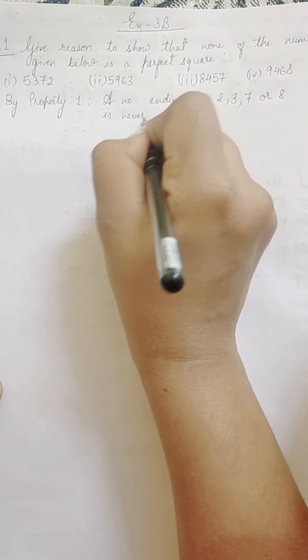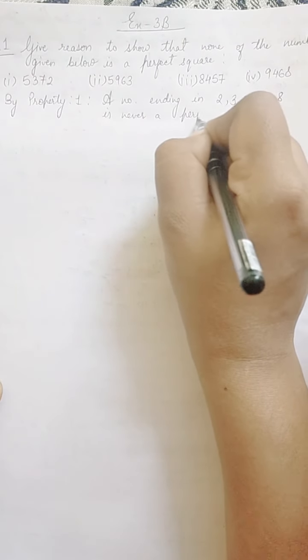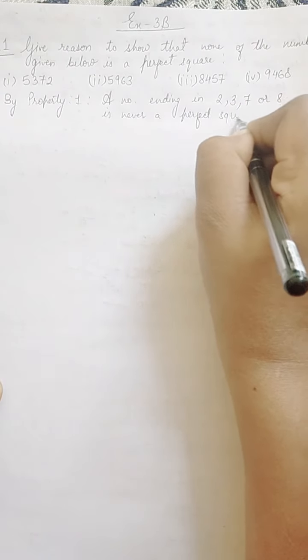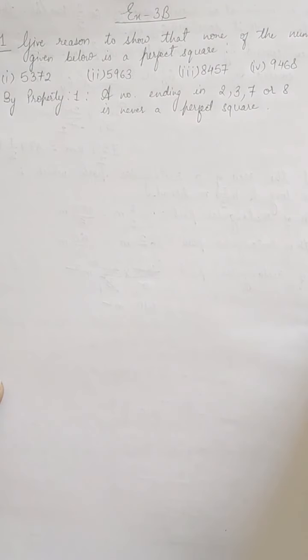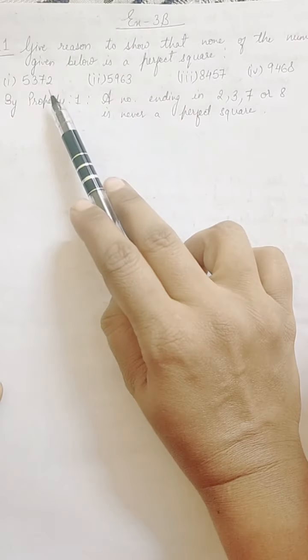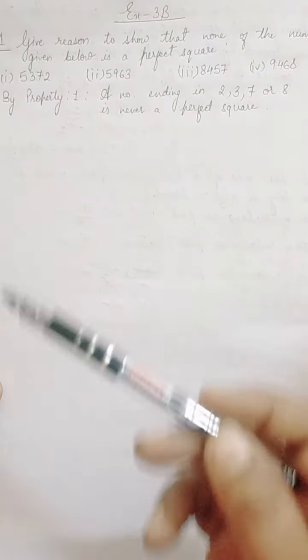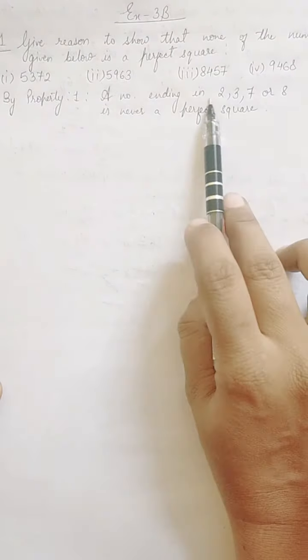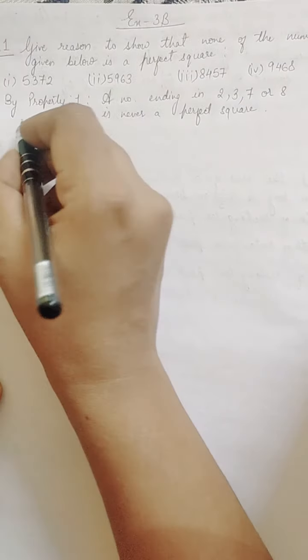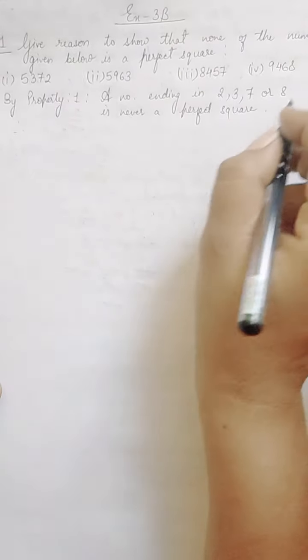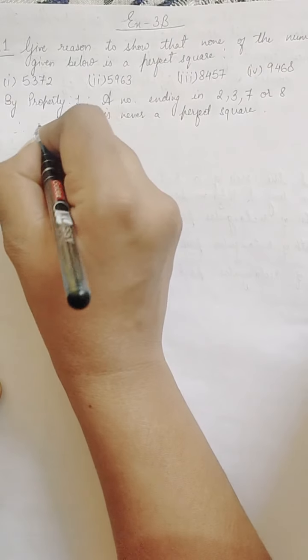So we'll make use of this property. This is ending with 2, this is ending with 3, this is ending with 7, and this is with 8. So all these numbers are ending with these numbers only. So therefore all these numbers are not perfect squares.